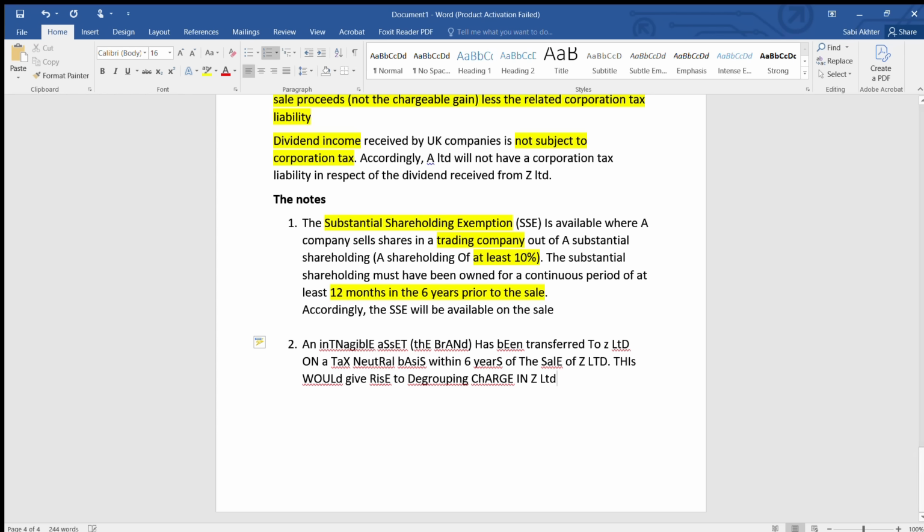But this will not arise. Why? Because the SSC applies to the sale of shares in this case. In this case, not all cases. So always in your question, you have to see first whether SSC applies or not. Based on that, all the rest will follow. If SSC does not apply, you have to calculate the degrouping charge. Because the SSC applies to the sale of shares.